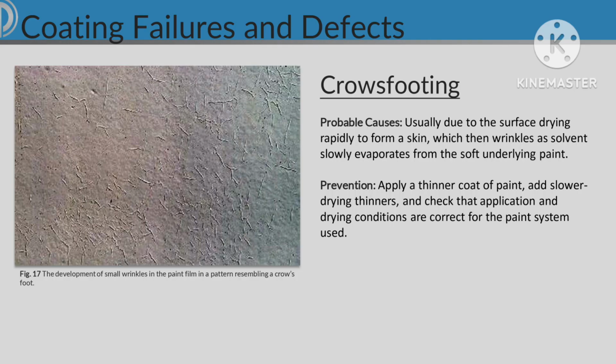Crowfooting. Probable causes, usually due to the surface drying rapidly to form a skin, which then wrinkles as solvent slowly evaporates from the soft underlying paint. Prevention, apply a thinner coat of paint, add slower drying thinners, and check that application and drying conditions are correct for the paint system used.